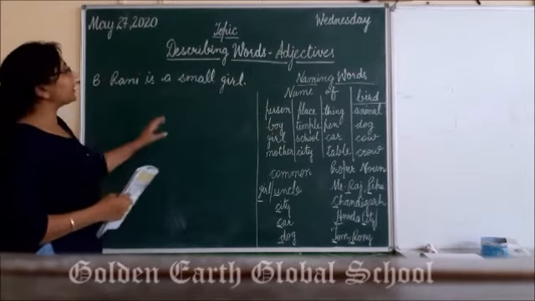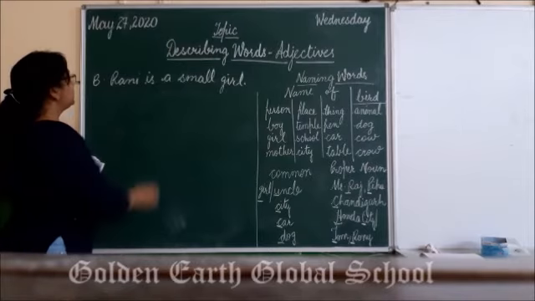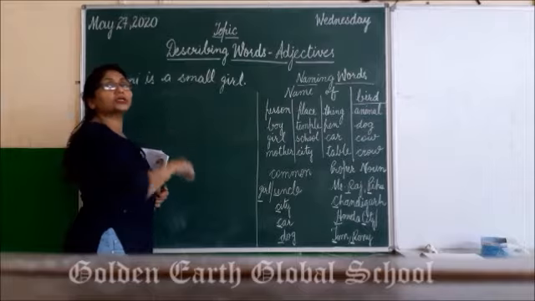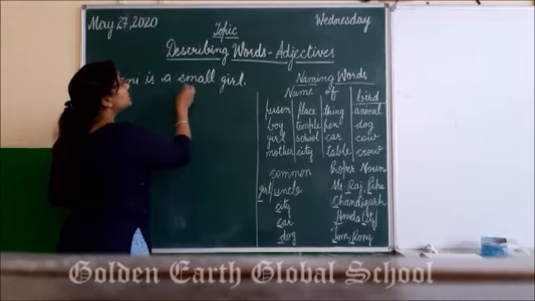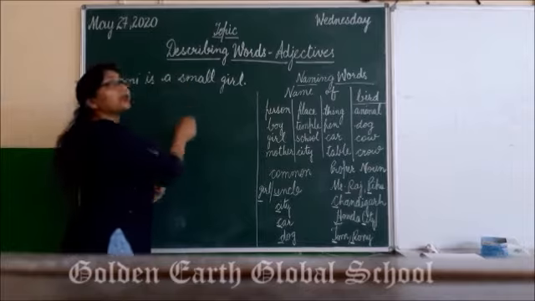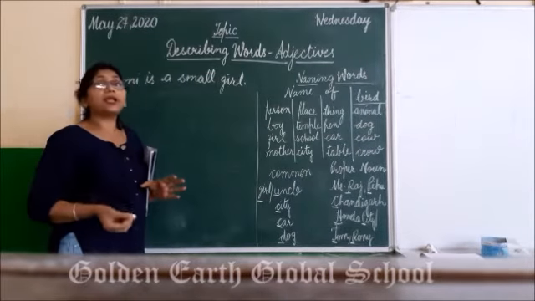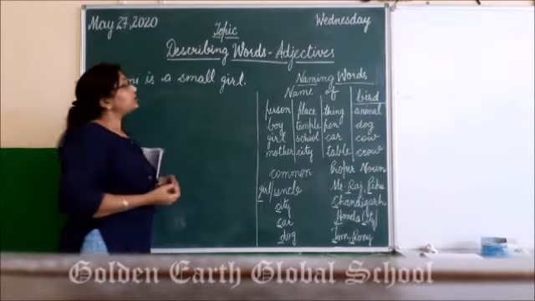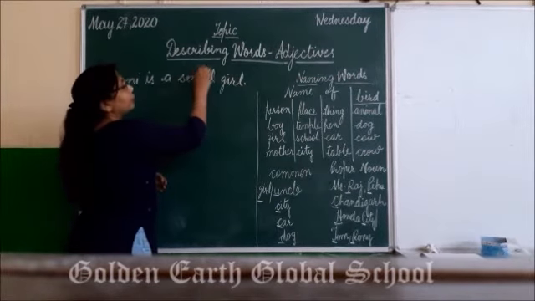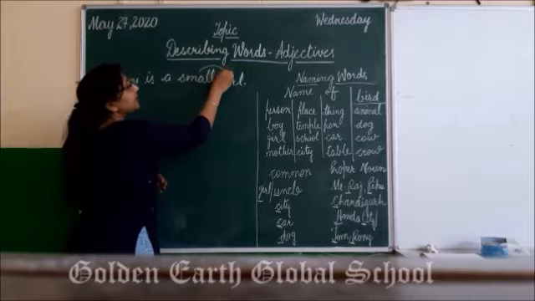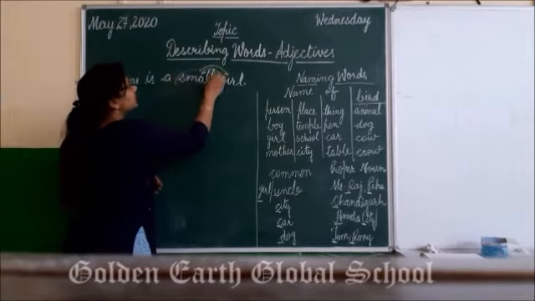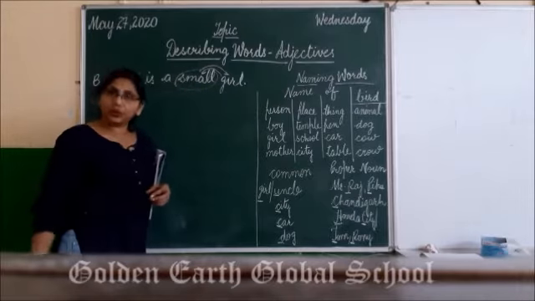Here we have to pick the describing word. Rani, this is the name. Girl, this is also a common name. So small, small. How? Because this is not the name of anything. Small किसी चीज का name नहीं होता है, right? So अब जो small है, it is describing the girl. वो girl के बारे में हमको बताना है कि girl कैसी है? Girl is small. So small is the describing word.